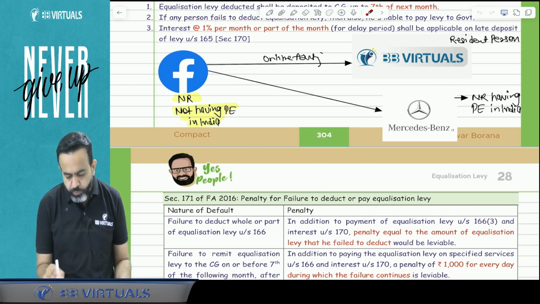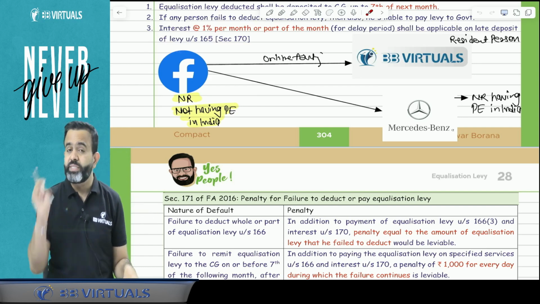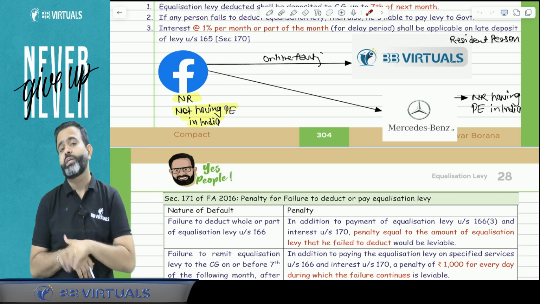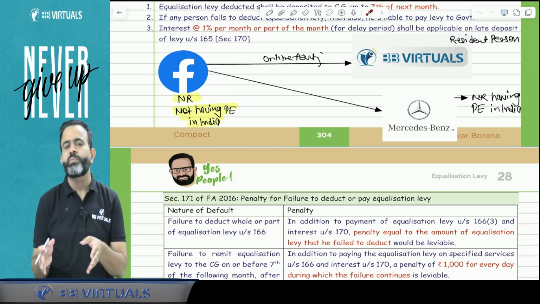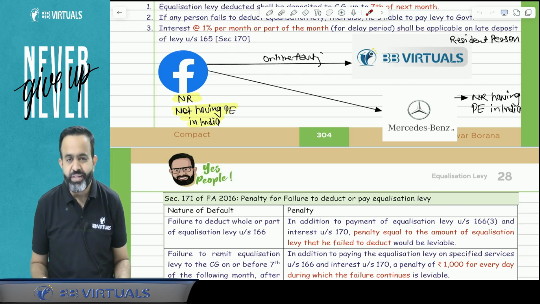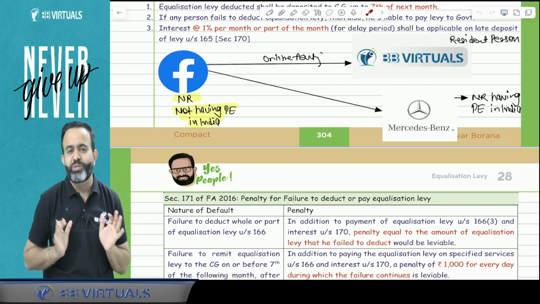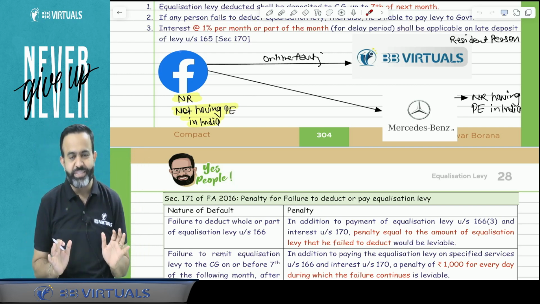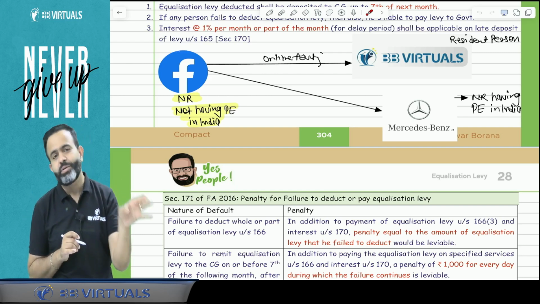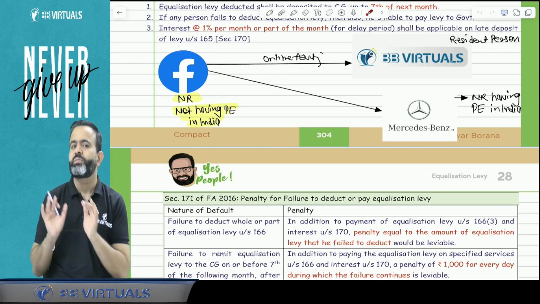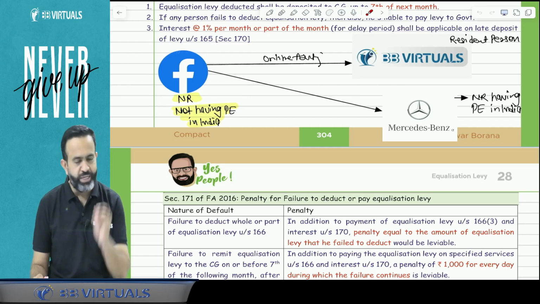One more point, guys. Suppose this person is utilizing that advertisement service for business and profession purposes, then only equalization levy is applicable. Suppose you have taken an online advertisement service for your personal purpose, then equalization levy is not applicable. Suppose, for an example, you are finding a girl or guy for marriage and you put one advertisement on Facebook, and you spend 3 lakh rupees on it, then equalization levy is not applicable because this online advertisement service is not used in business and profession. So if these people are using it for business and profession, then only equalization levy is applicable.